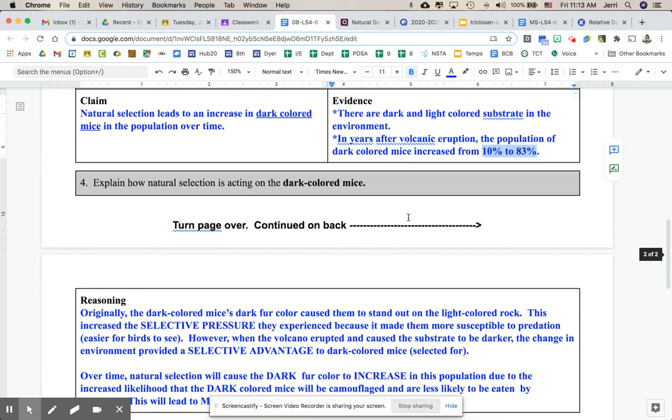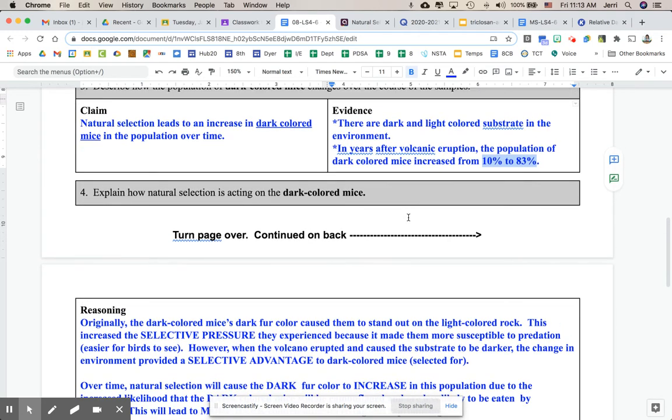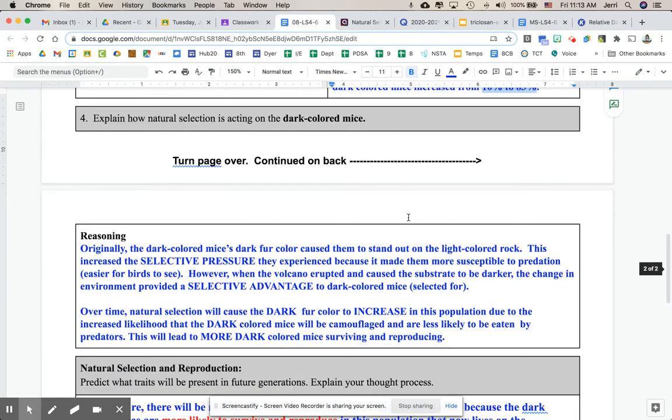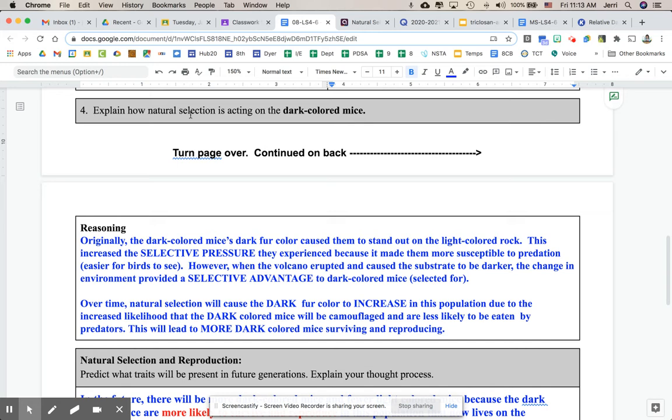So how do we explain this? We've got our claim, we've got our evidence. How did this happen? What's the science behind it all? Okay, so then we're going to go to number 4, explain how natural selection is acting on dark-colored mice.